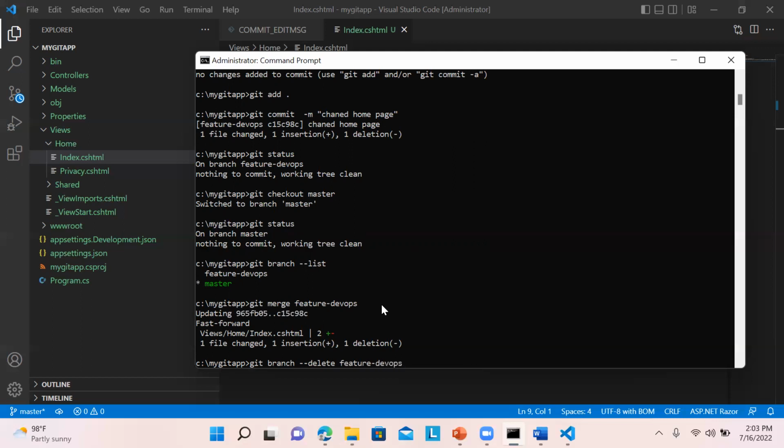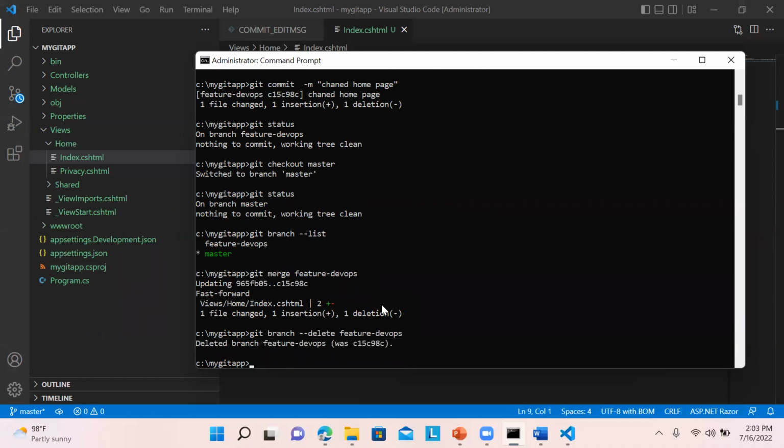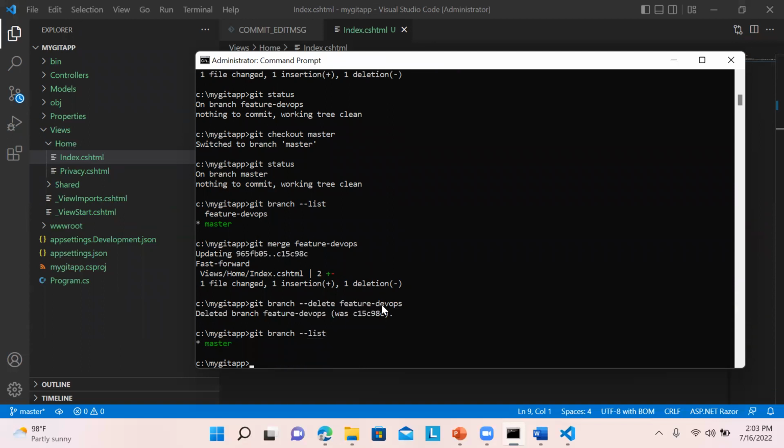DevOps. So it will delete that existing branch, that branch that we have created. So you can see deleted branch feature DevOps. So you can see the list. Now you can see there is only master. So if the developers working in a team are adding different features, they can later on merge into the master after finishing, and once the work is finished, we can delete those feature branches also in order to avoid any confusion.